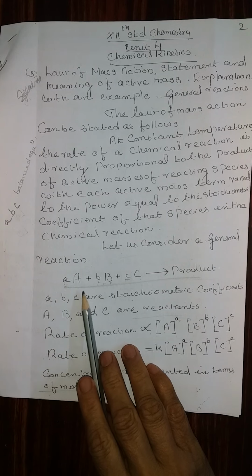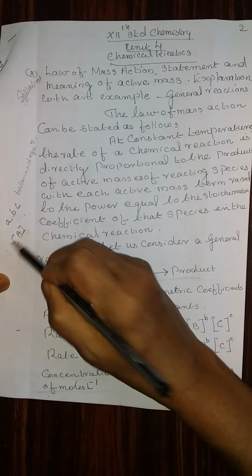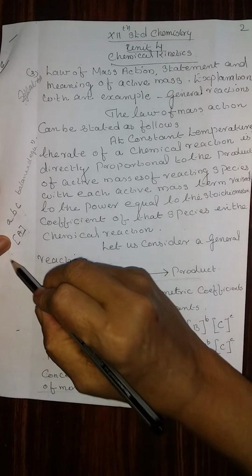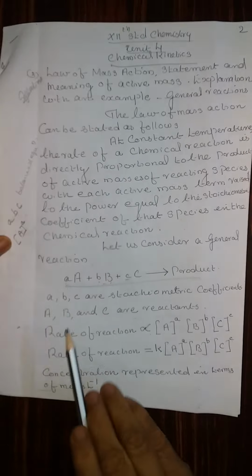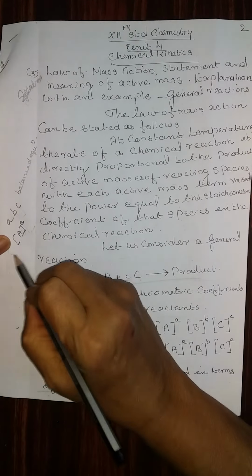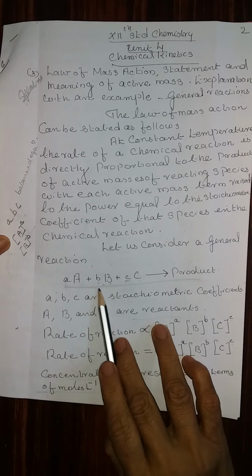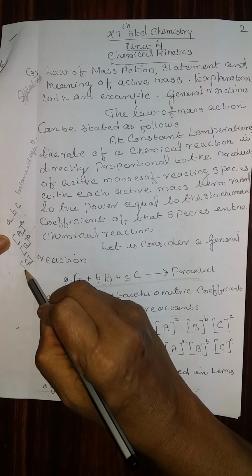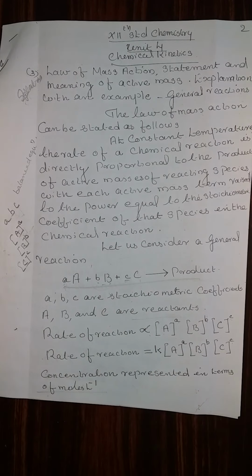The concentration of A can be represented by putting a bracket like this. And since a is the stoichiometric factor, concentration of A raised to the power a represents the concentration of the reactant A. Similarly, concentration of B raised to the power b represents the concentration of this reactant. Concentration of C raised to the power c represents the concentration of this reactant C.